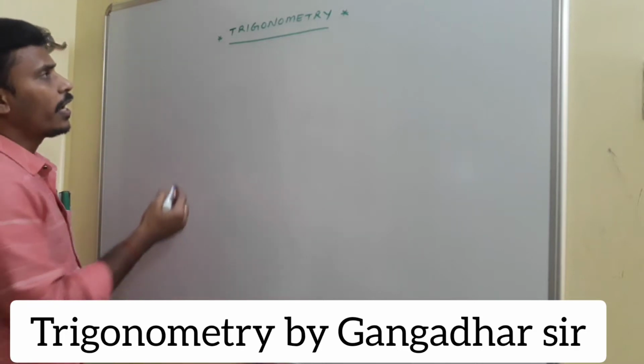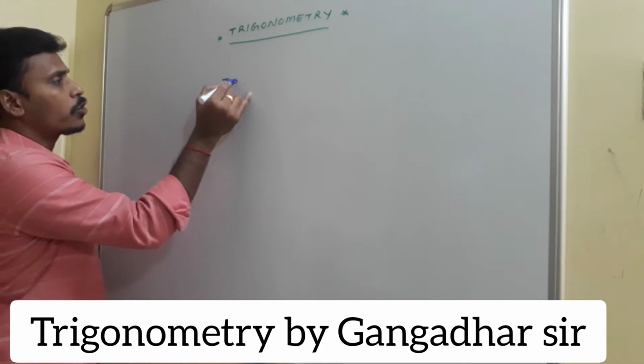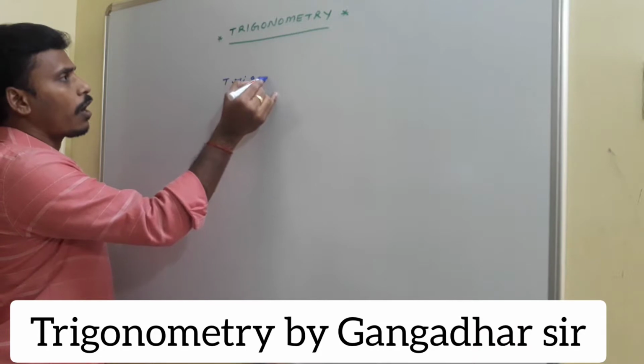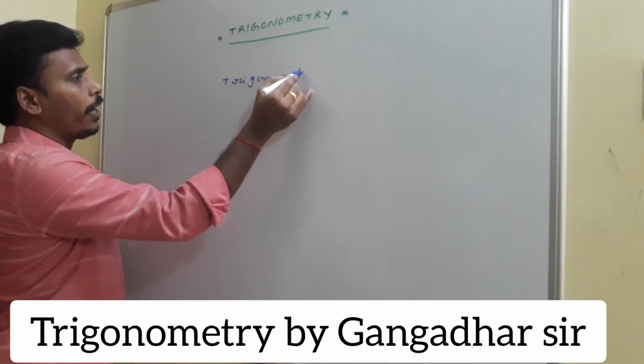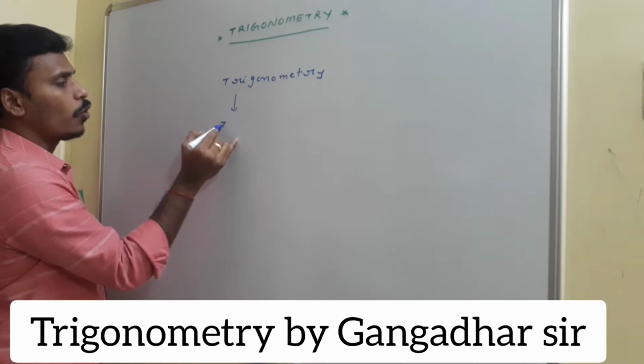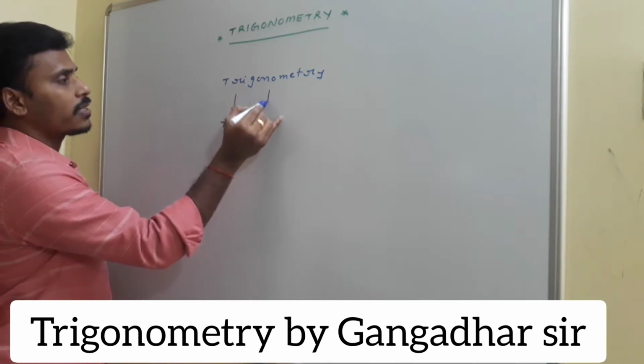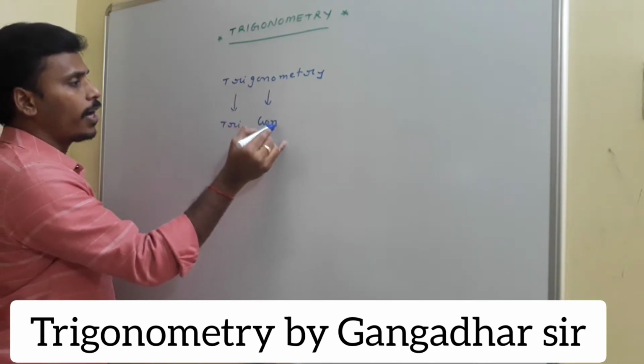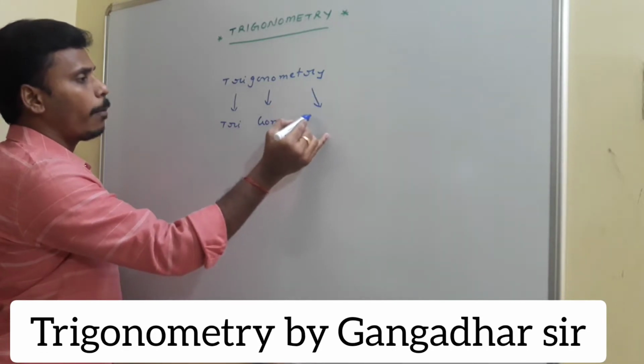Basically, trigonometry is a combination of three words. I think you are all familiar with this. The first word is tri, the second word is gonia, and the third word is metron.